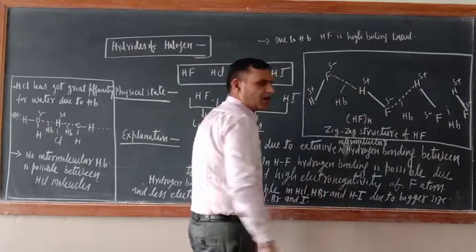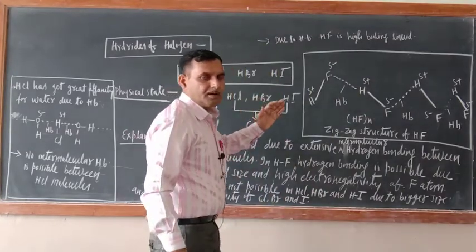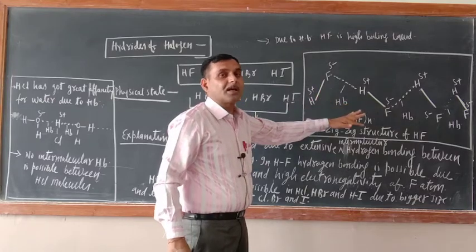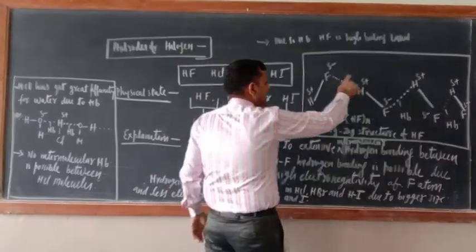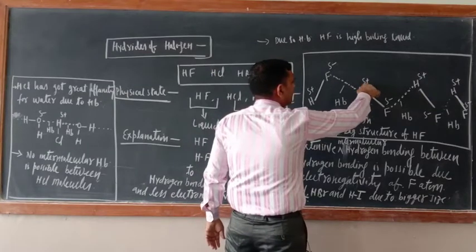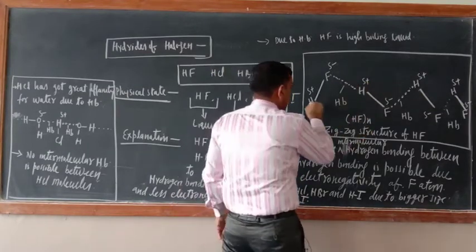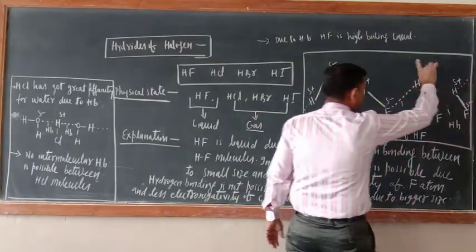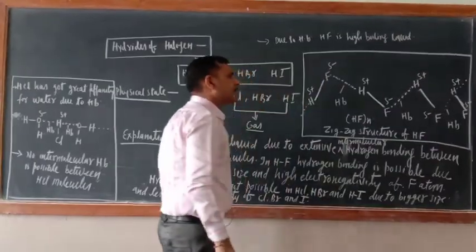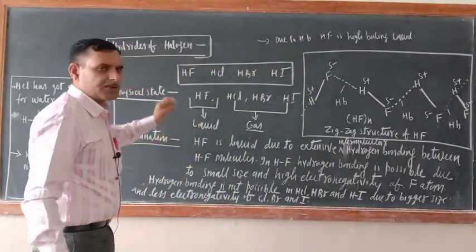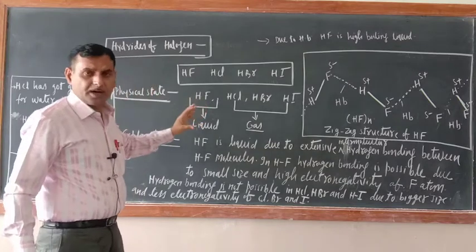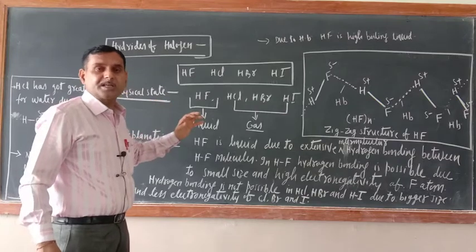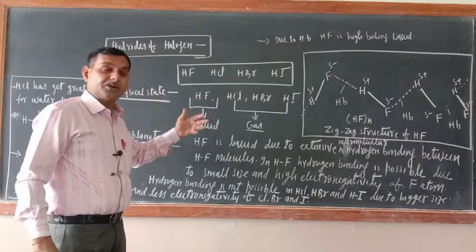And you know, hydrogen bonding is always established between the most electronegative element of one molecule and the hydrogen of another molecule. So just see, F is negative, H is slightly positive, so hydrogen bonding is there. This side also hydrogen bonding would be there, and this side also. So this is the extensive hydrogen bonding between HF molecules. Because of extensive hydrogen bonding, HF molecules associate, and due to association their physical state is liquid.